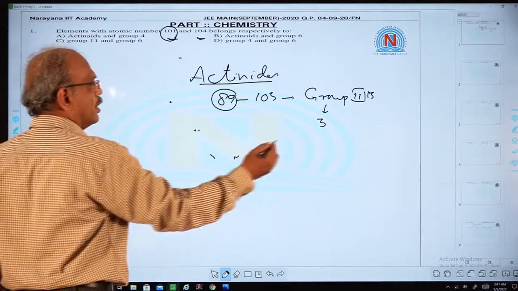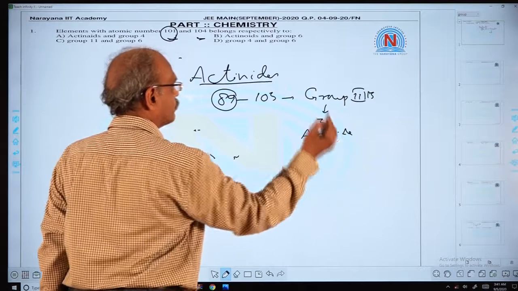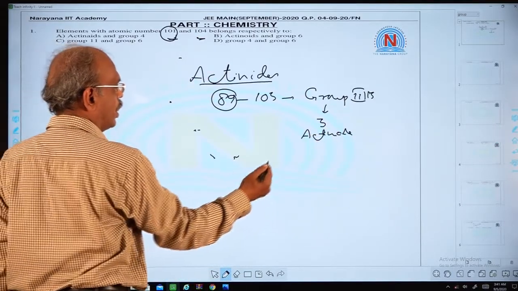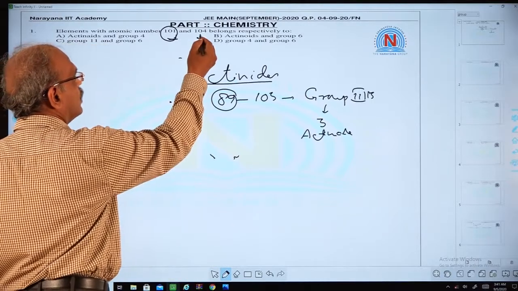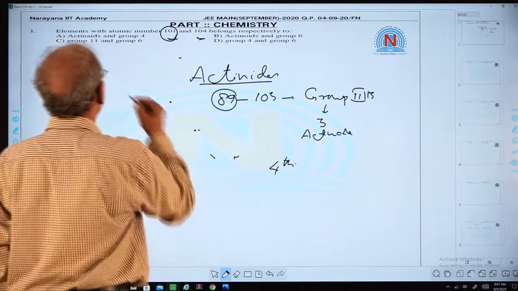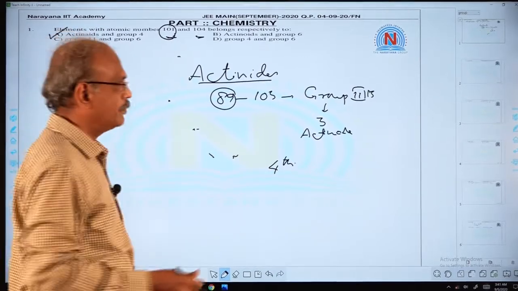So it is an actinide, whereas 104 comes under the next group. So this element belongs to the fourth group. It's very clear, so the first option is the correct one.